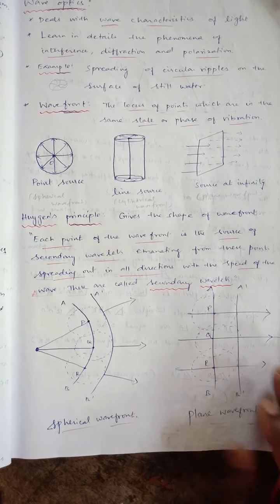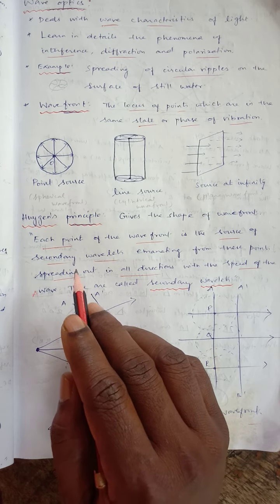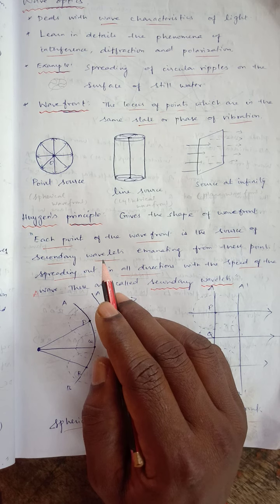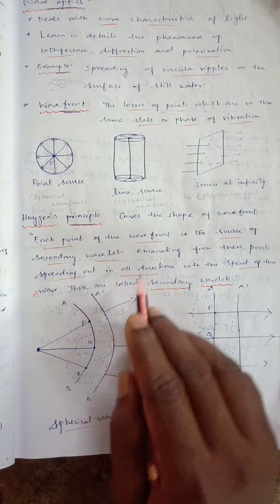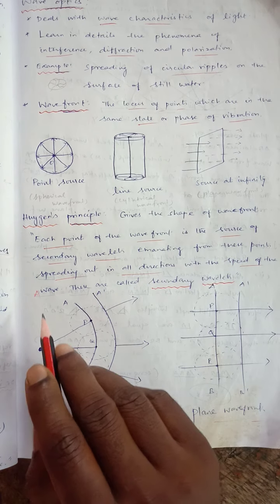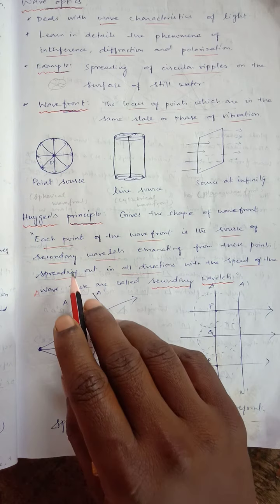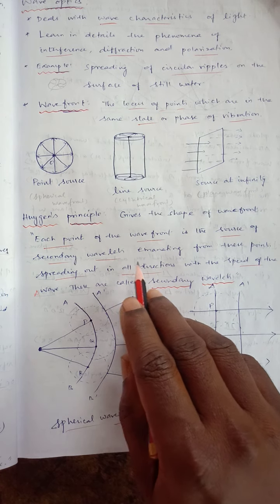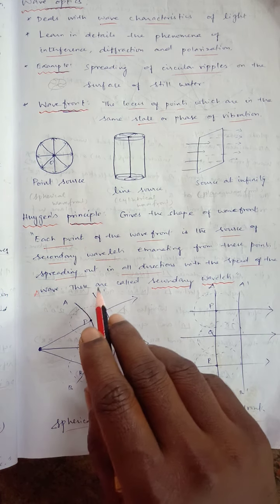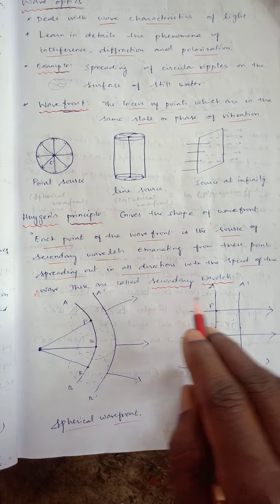Next, Huygens principle. I told you the wave theory was proposed by Huygens. He explained very well about the wave nature of the light, which gives the shape of the wavefront. See the point: each point of the wavefront is a source of secondary wavelets, which emanate from this point, spreading out in all the directions with the speed of the wave. This is called secondary wavelets.